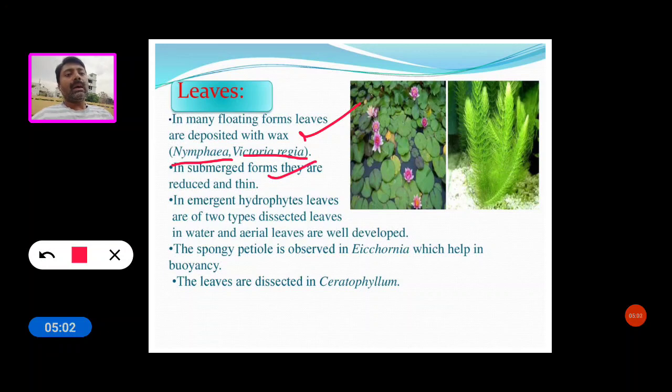In emergent hydrophytes, leaves are of two types: dissected leaves in water and well developed aerial leaves. A spongy petiole is observed in Eichhornia, which helps in buoyancy, and the leaves are dissected in Ceratophyllum. These are the leaf characteristics of hydrophyte plants.